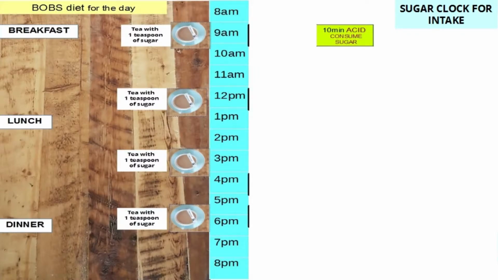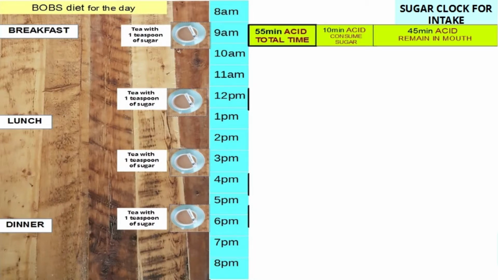Let us work out the sugar clock for Bob. Bob drinks tea with sugar at 9 a.m. for 10 minutes. This produces acid for 10 minutes. This acid remains in the mouth for 45 minutes. The sugar clock for the tea intake is 55 minutes.